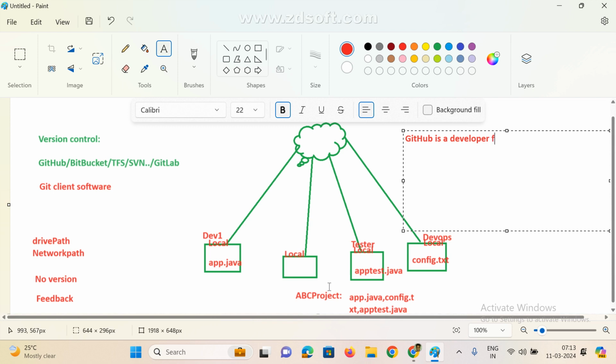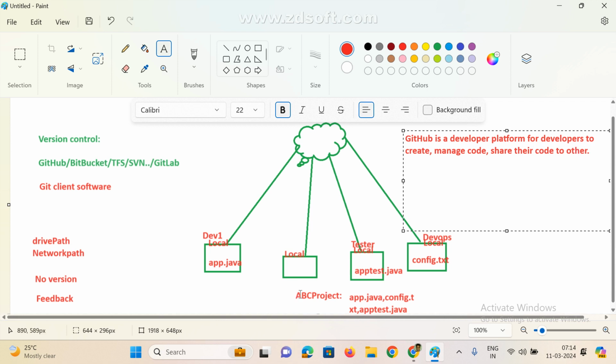A platform for developers to create and manage source code, your project code, and also to share their code with others.